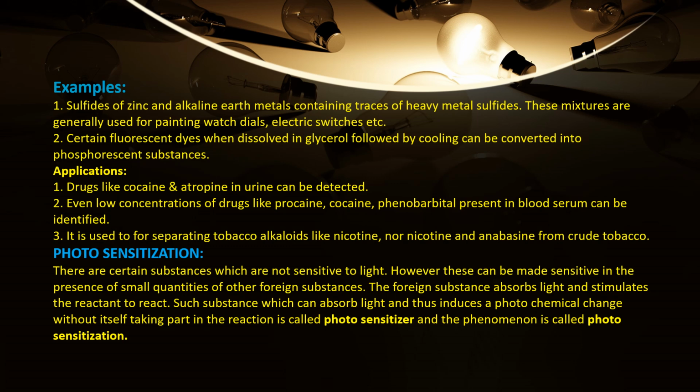Okay, students, there are a few substances which are not sensitive to light. So how can we make these substances sensitive to light? By adding traces of other foreign substances. What do these foreign substances do? They absorb light and make the reactant participate in the reaction. Such foreign substances which can absorb light and induce a photochemical change without themselves taking part in the reaction are called photosensitizers, and the phenomenon is called photosensitization.